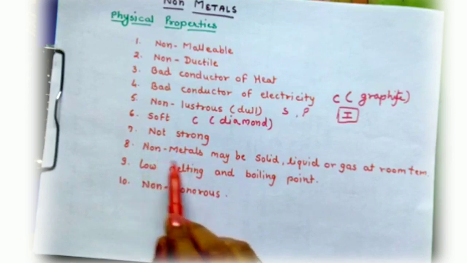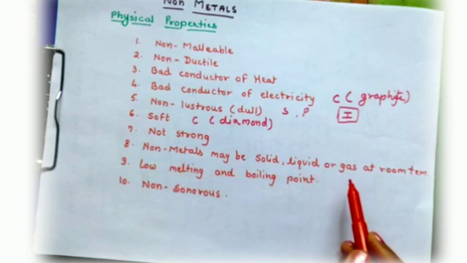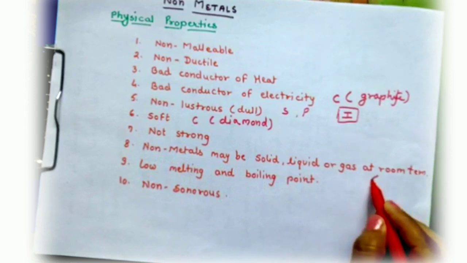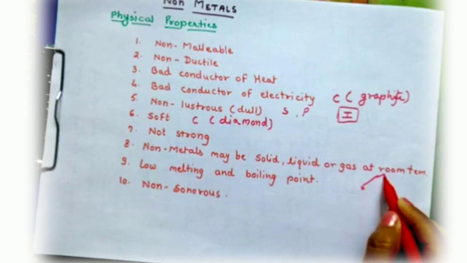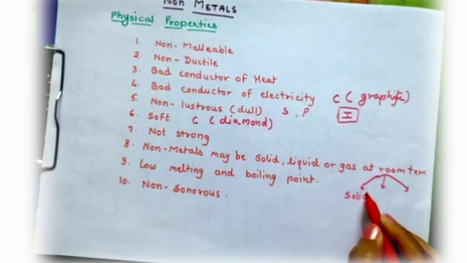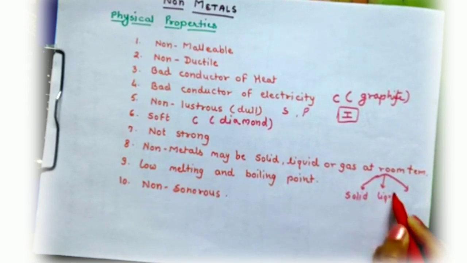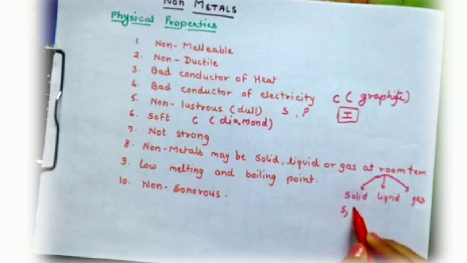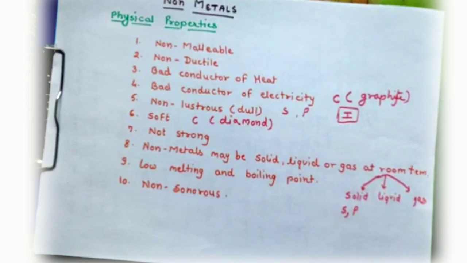Then non-metals may be solid, liquid or gas at room temperature. Non-metals have three distinct forms. They can be in three forms: solid, liquid and gas. Some non-metals like sulfur and phosphorus are present in solid form at room temperature.